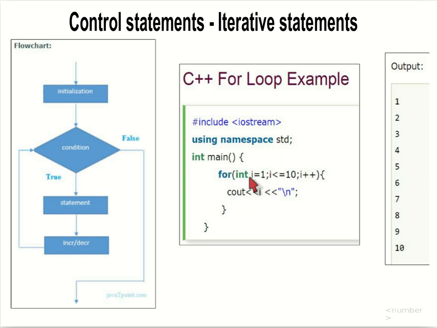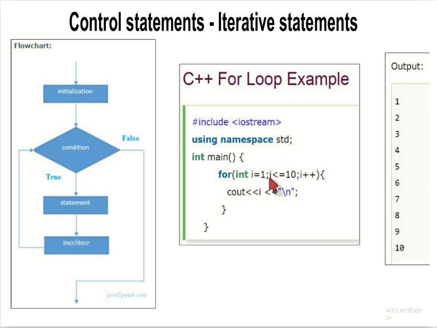So i is initialized with 1. The condition is here. At first only this initialization part will be executed, so int i is equal to 1 will be executed first, then it will check whether this condition is true or false.